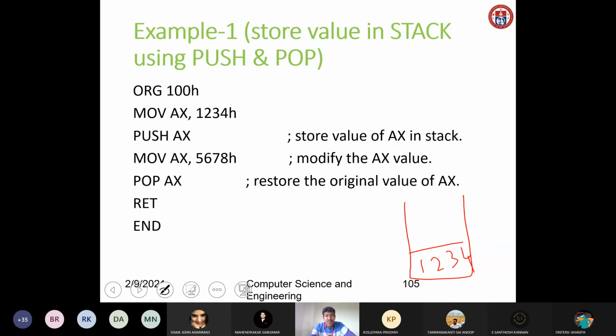Move AX comma 5 6 7 8. Now I am restoring the original value. Already I moved 5 6 7 8 into AX. Now pop AX. Now what is on top of the stack?